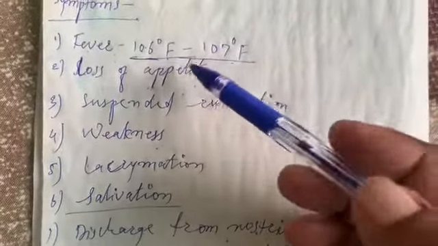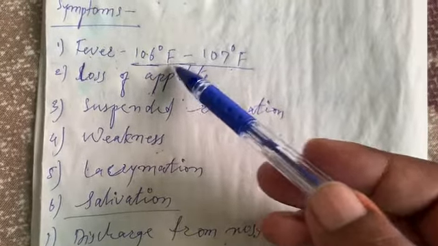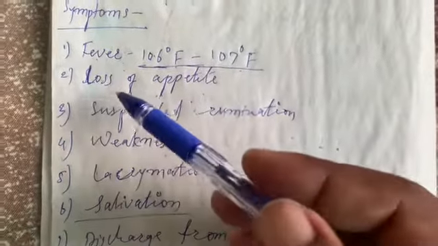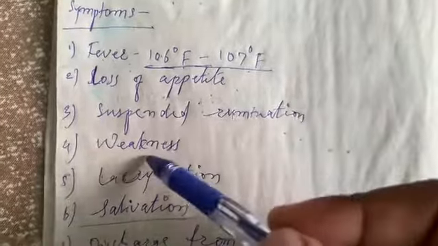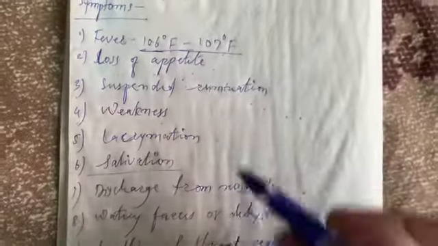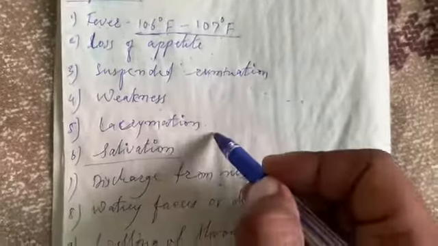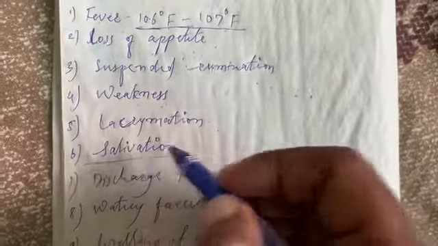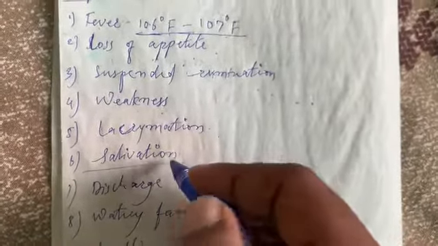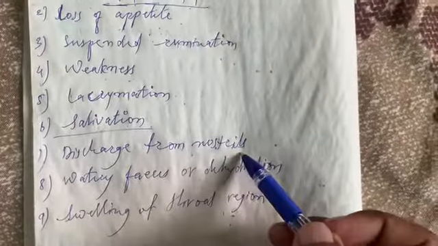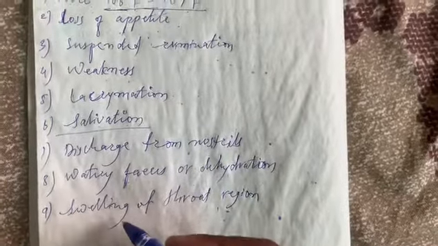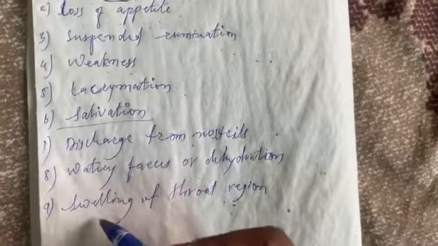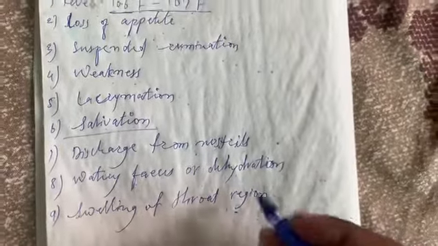Fever between 106 and 107 degrees Fahrenheit, loss of appetite, refusing to eat, then suspended rumination, weakness, lacrimation, which means water from the eyes, profuse salivation, then discharge from the nostrils, watery feces or dehydration, and last but not least, the very important one, the swelling of the throat region.